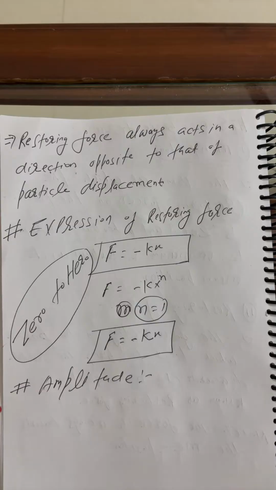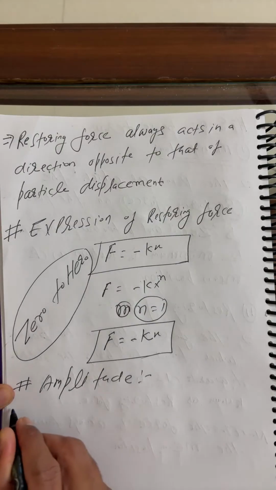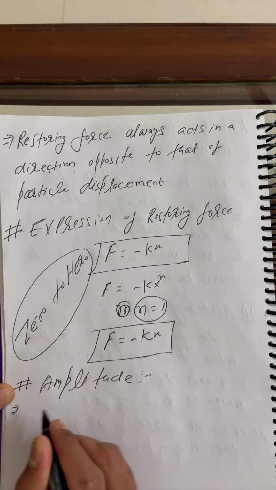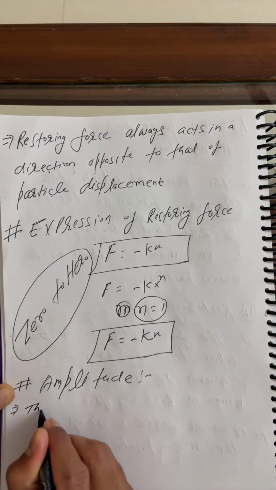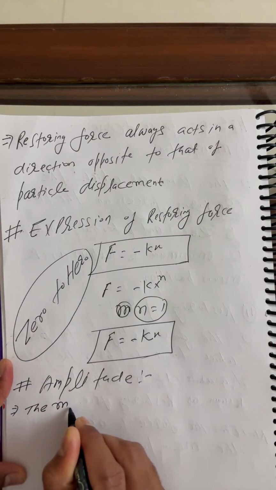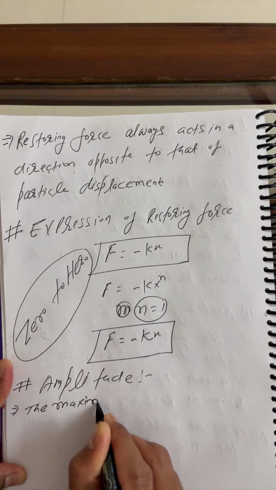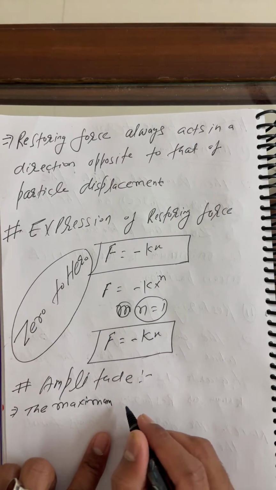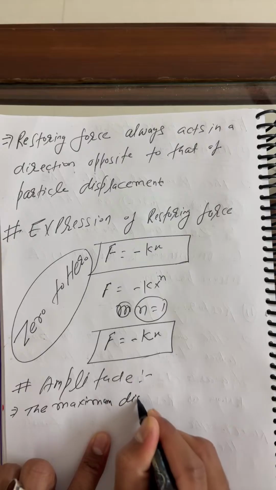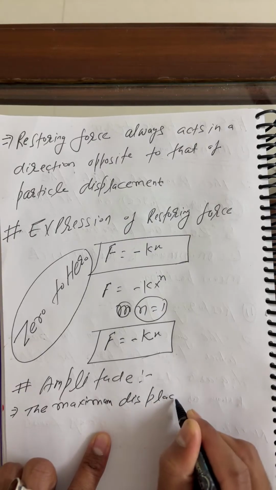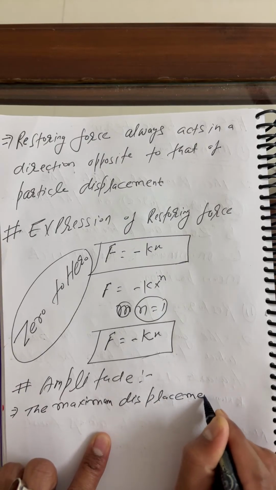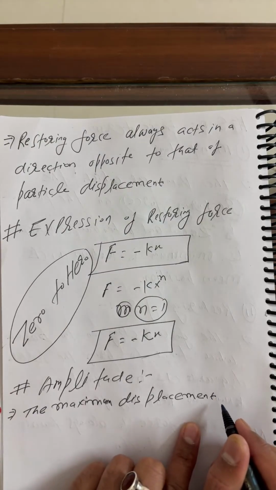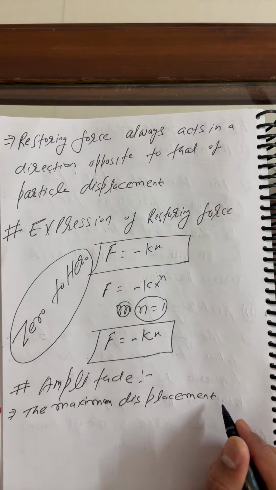Have a look, beta. Amplitude, right? The maximum displacement. Yes, correct, you wrote in the chat box.